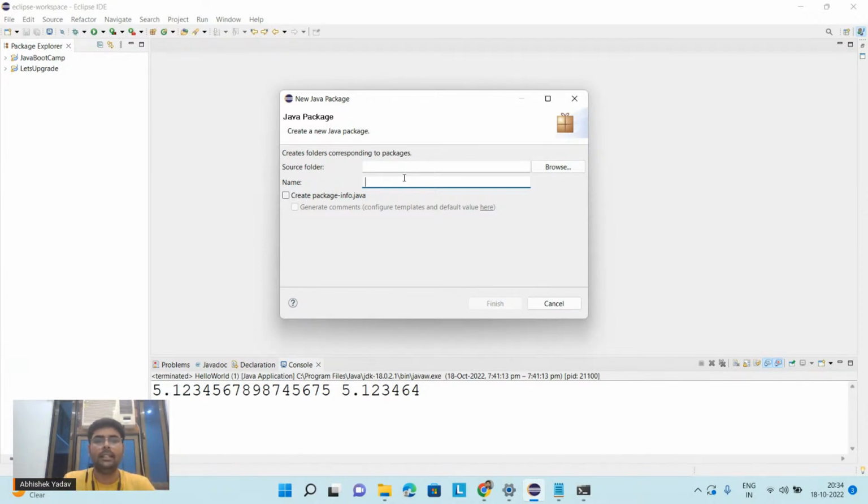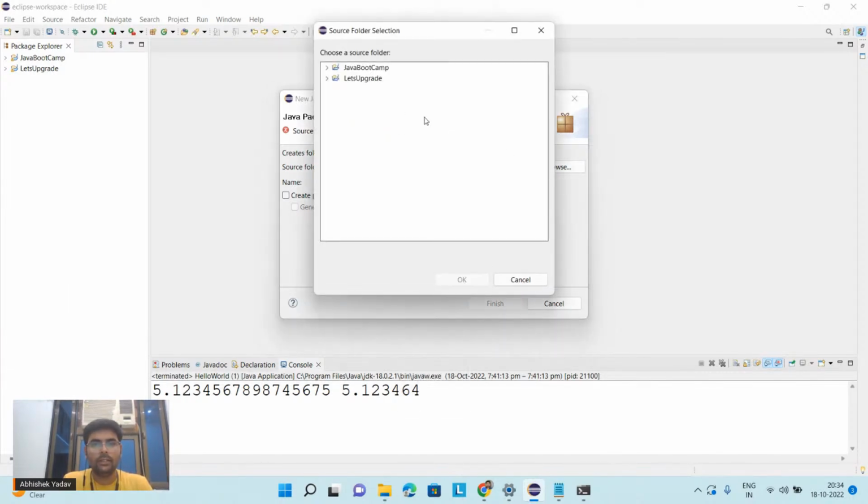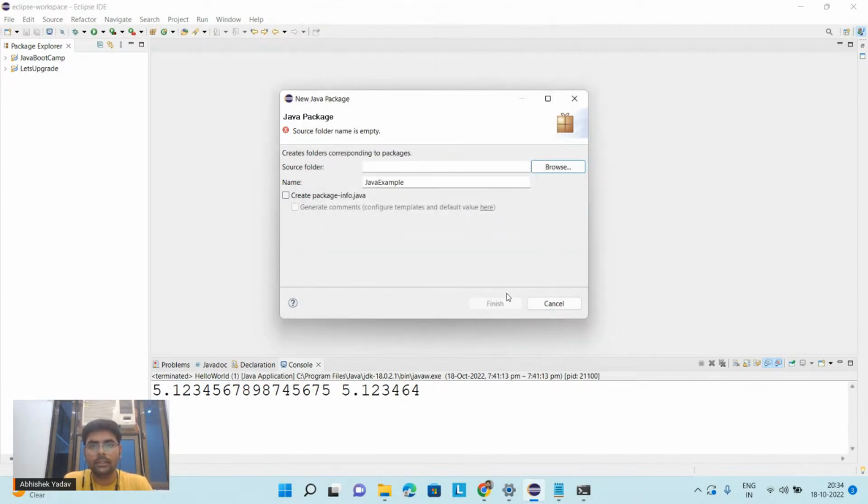Here you are creating a directory-like thing. The name of the package is Java example. And what is the source folder? So browse the source folder. Why am I not able to browse the source folder here?